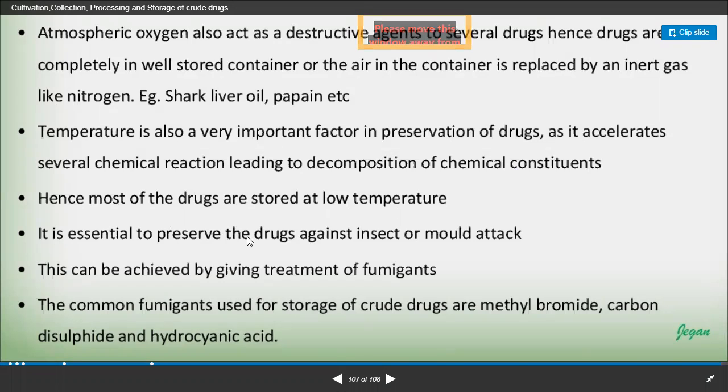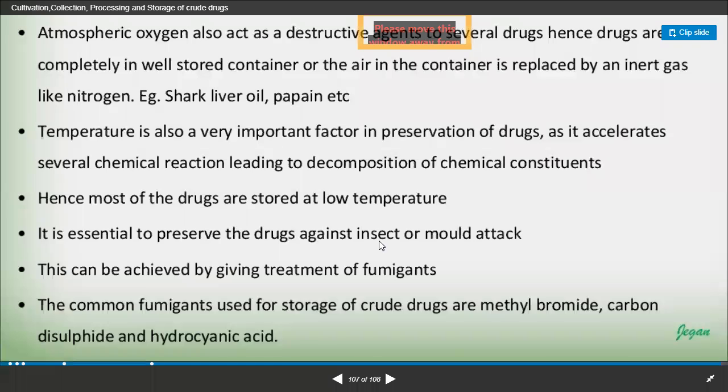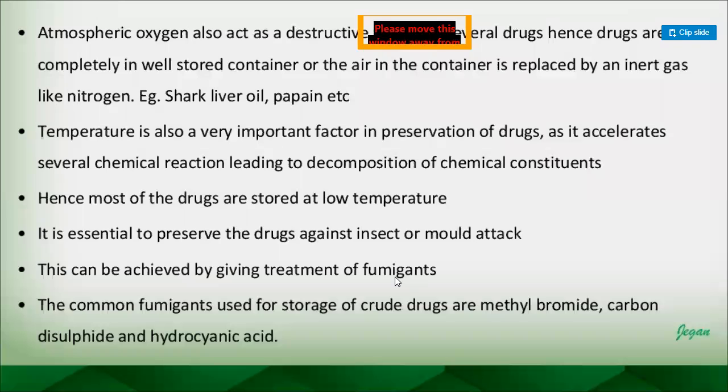It is essential to preserve the drugs against insect or mold attack. Of course, because if small microorganisms are doing harmful effects, the insects obviously are going to have an effect, and molds also we need to guard against. This can be achieved by giving treatment of fumigants, right? The fungicides, those fumigants we have to spray, and from time to time we need to observe the drugs which we have stored, whether any kind of attack is there or not.